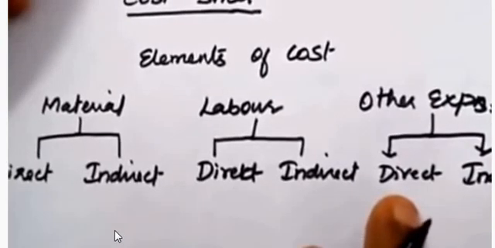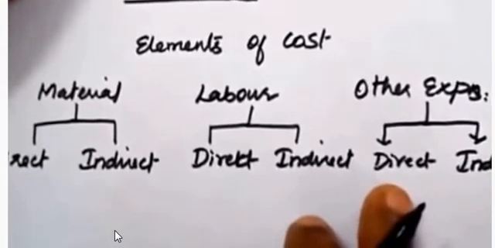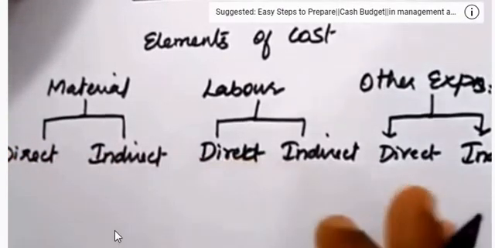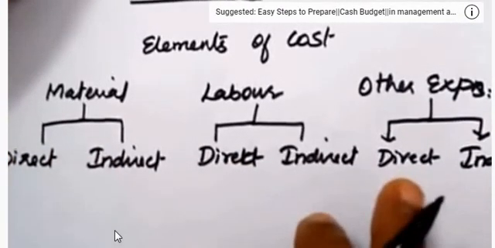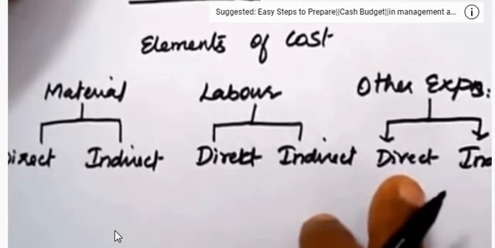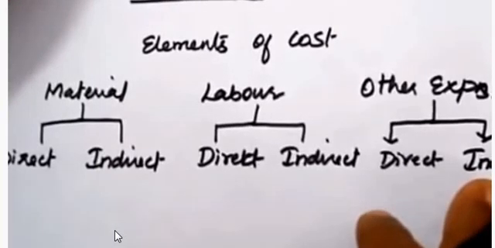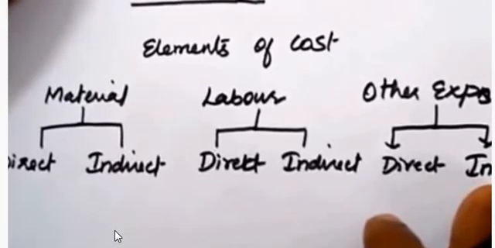So direct expense means any expenses which are directly involved in the production process apart from material and labor, but this expense incurred directly for the production process is called direct other expense. Indirect other expense means an expense which is not directly involved in the production process.